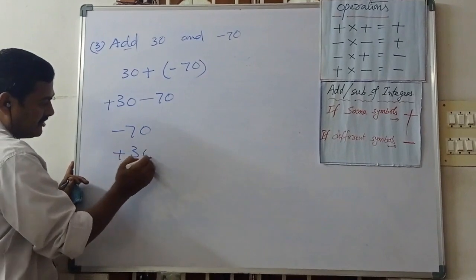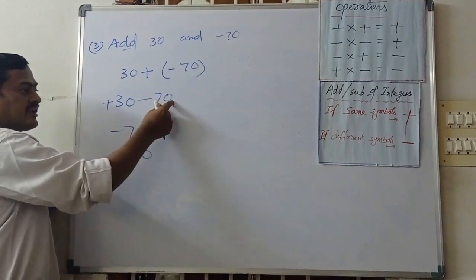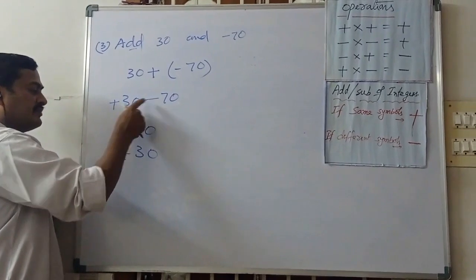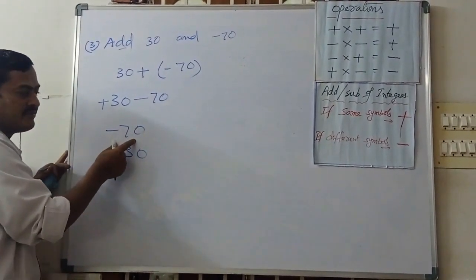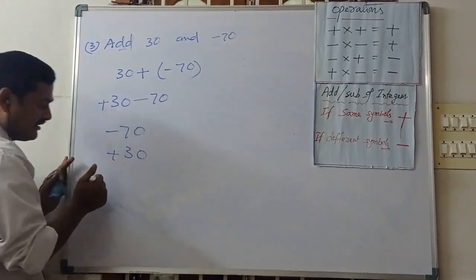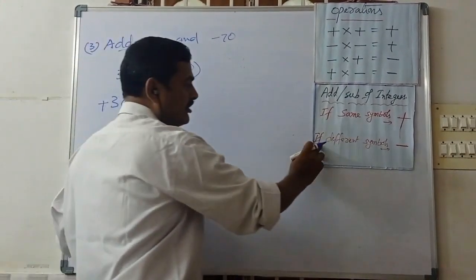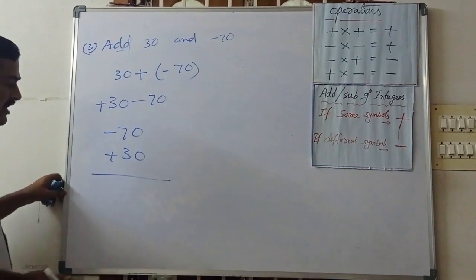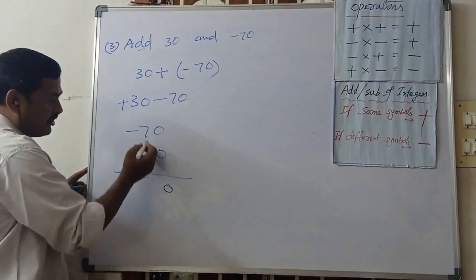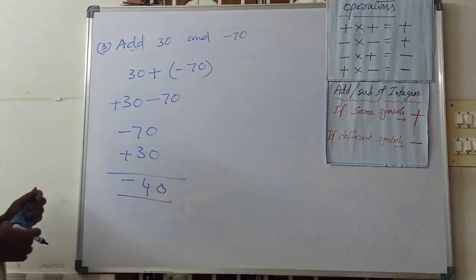Sometimes we observe that the first number is greater, sometimes the second number is greater. Whatever it may be, the number with the greater value is taken as first, and the other number as second, and then we come to the normal operation. Different symbols means what can we do? Different symbols means the operation is minus. Now we can go for subtraction. 0 minus 0, 7 minus 3, 4, and the greater symbol is minus. Like this we can do.